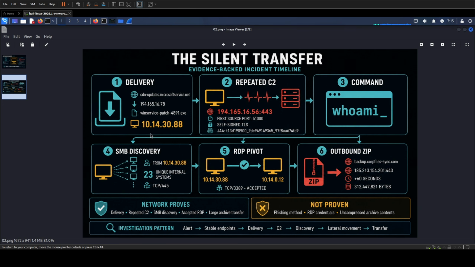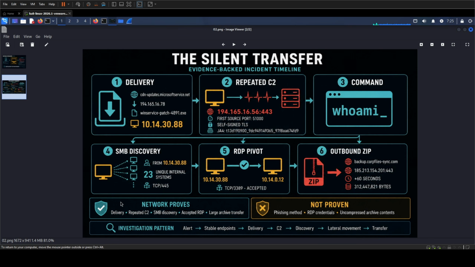After the C2 activity began, the workstation contacted 23 unique internal systems over SMB port 445. The attacker then moved from the compromised workstation to 10.14.0.12 through an accepted RDP connection on port 3389. That server resolved backup.corpfiles-sync.com to 185.213.154.201. 60 seconds later, it sent a 312 million byte zip archive to that external endpoint.